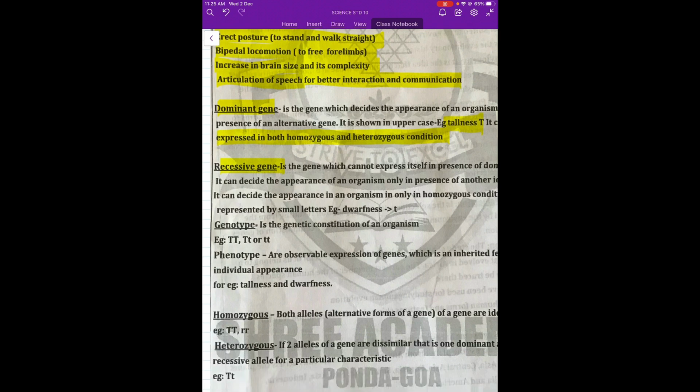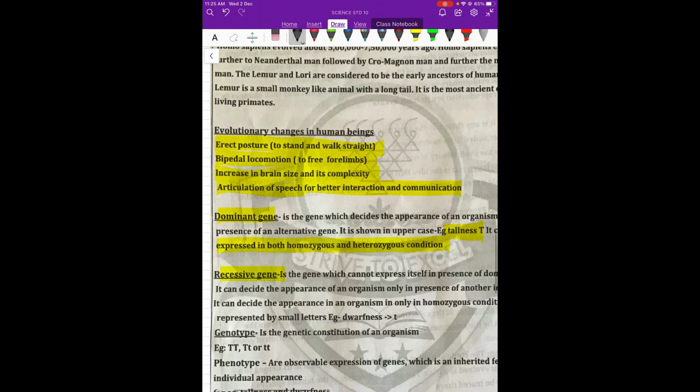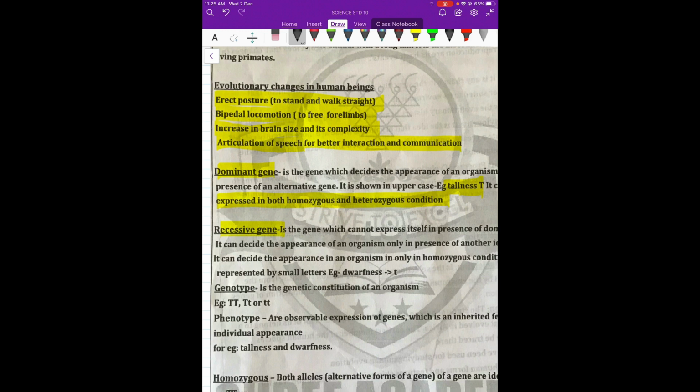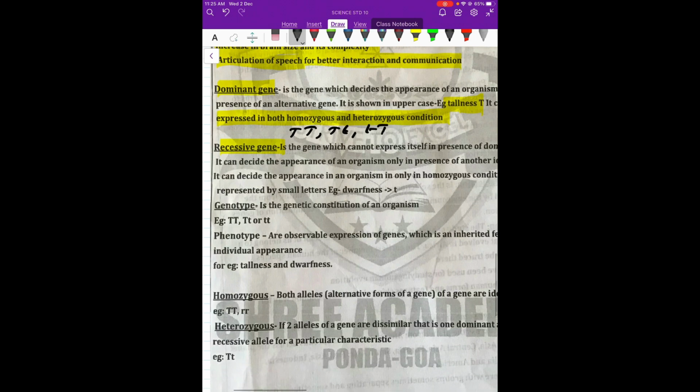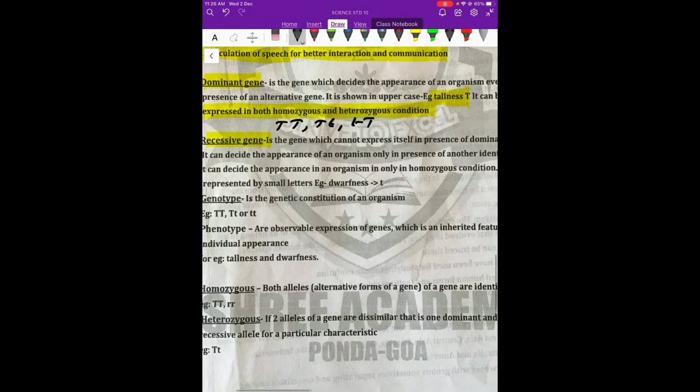Means what? For the plants to be tall, it can be TT, Tt or tt. In all of these conditions, even if one dominant gene is there, it will be tall. Then what are recessive genes? Recessive genes are the genes that cannot express themselves. So they are weak, they are not at all dominant.